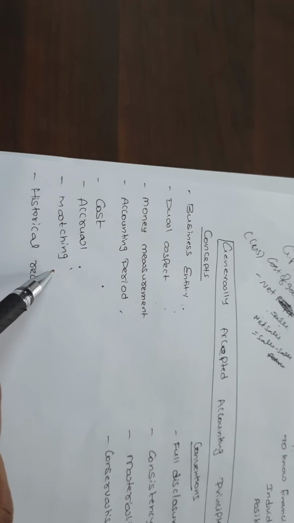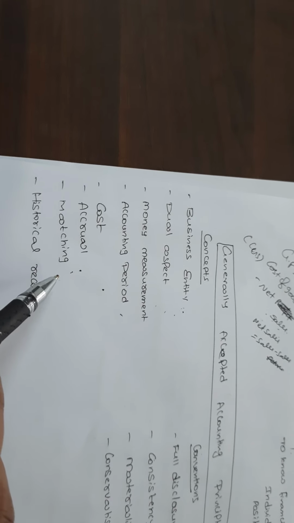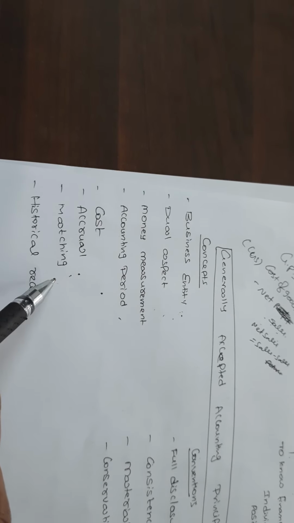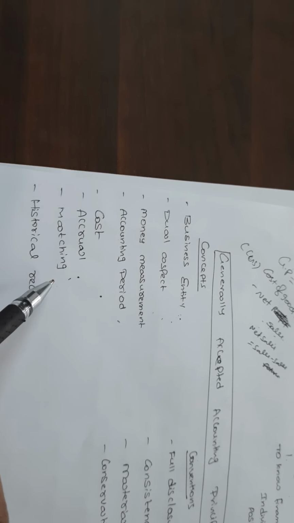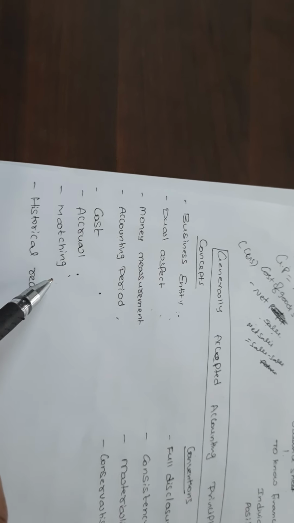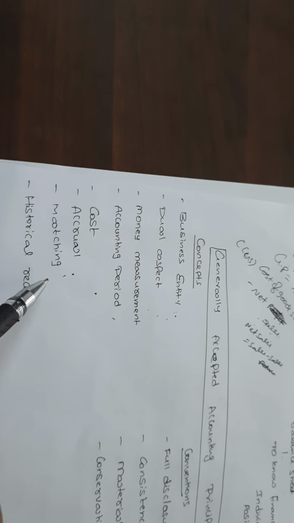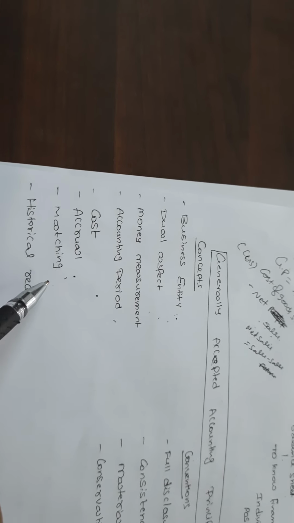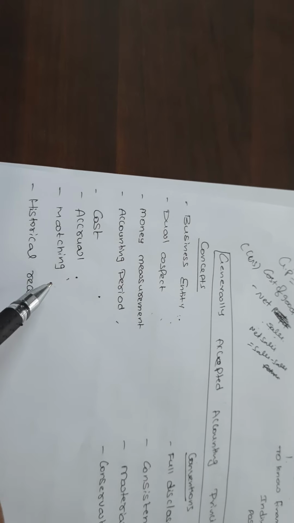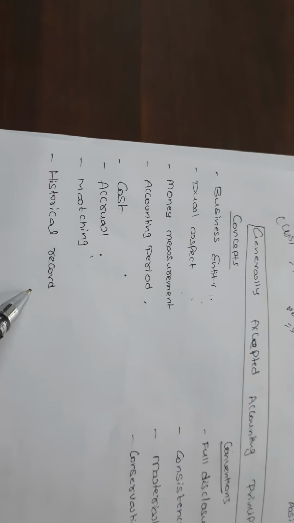Actually, expenditures are of three types: capital expenditure, revenue expenditure, and deferred revenue expenditure. Capital expenditure is for things like machine cost. Revenue expenditure is like discounts, coupons, and all these. Deferred revenue expenditure is advertisement. And then the historical record concept.